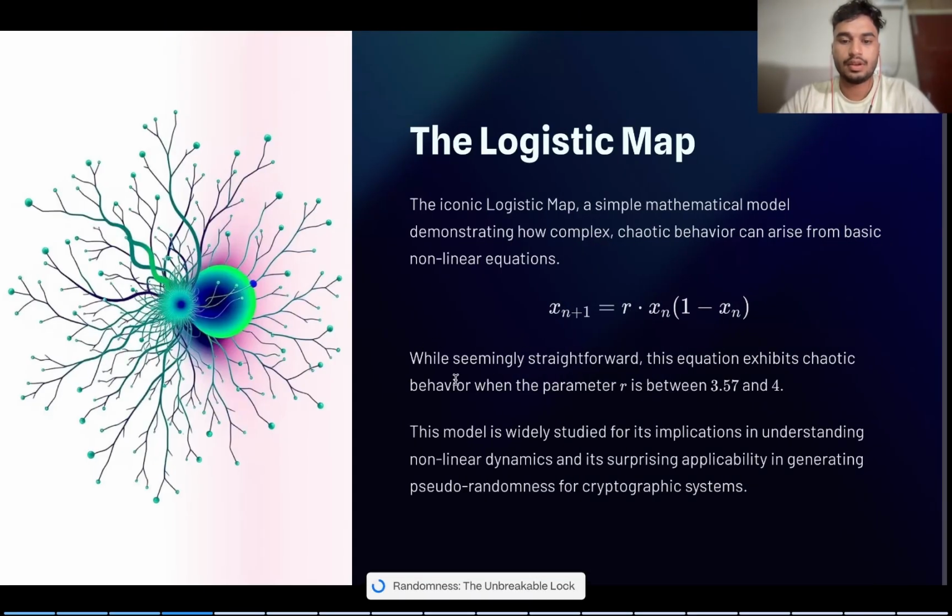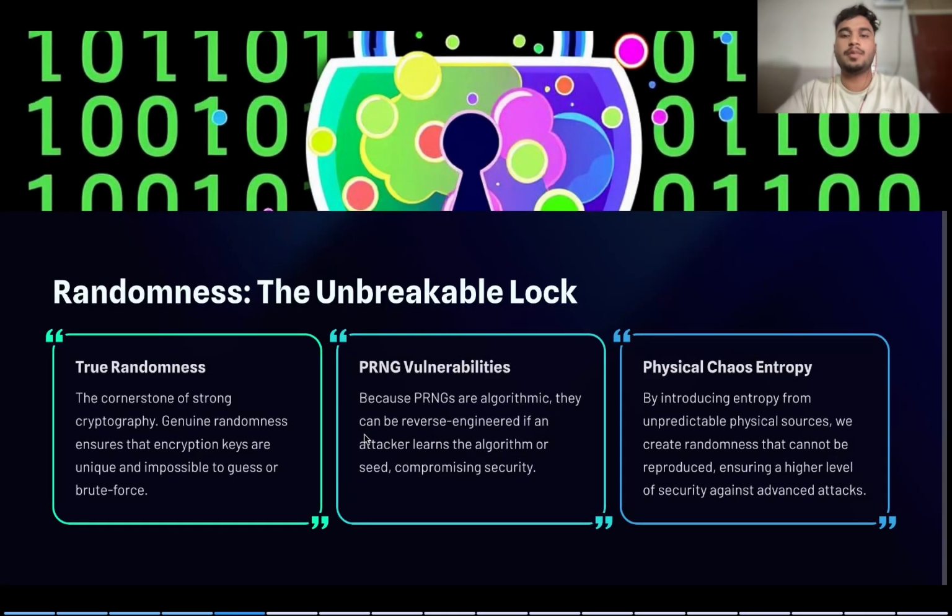Why is true randomness called an unbreakable law? True randomness is something that you can't crack through brute force, or it is impossible to guess. While what is PRNG? PRNG has a vulnerability that if the key or algorithm is reverse engineered, the attacker may even find the pattern and be able to crack the keys. While physical chaos has a greater amount of entropy, the randomness is so chaotic that it is not easy for the attacker to find the values.